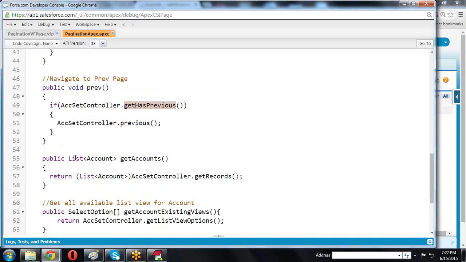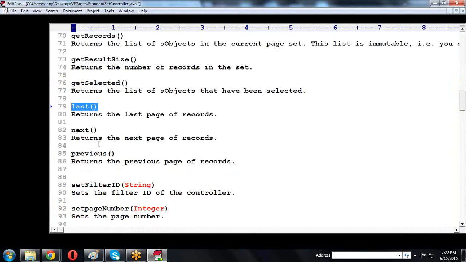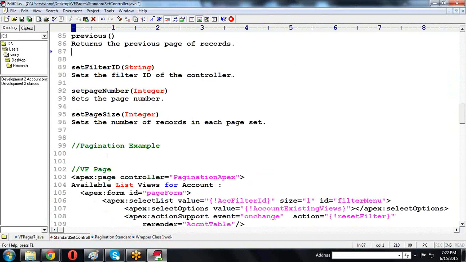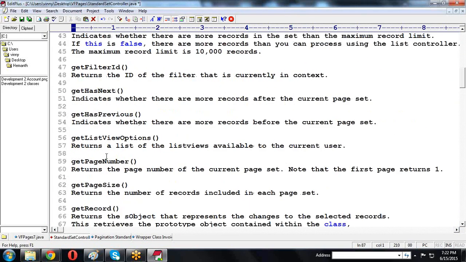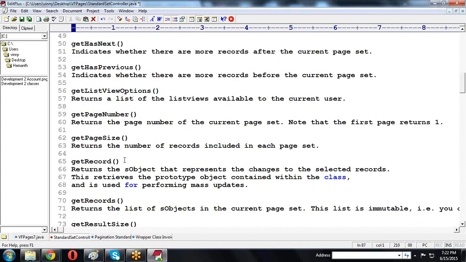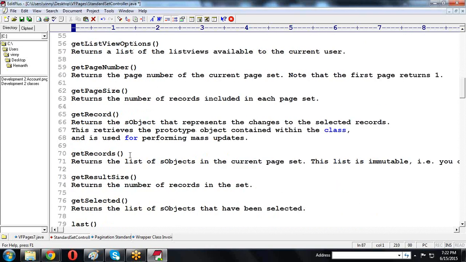Now public list of accounts get accounts, this is my own method. In the get accounts method, we call the get records method.